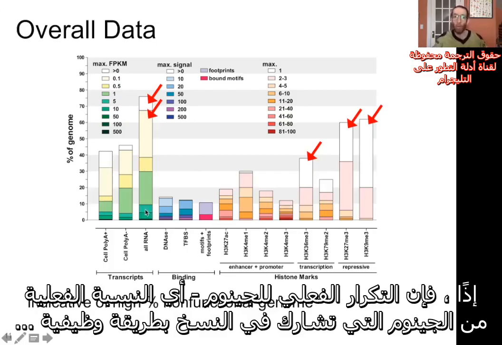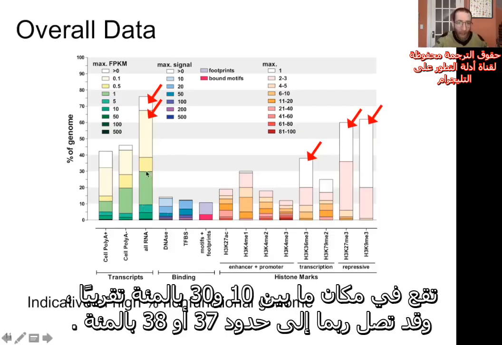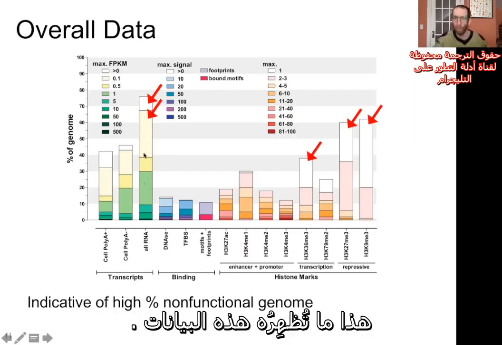So the actual frequency of the genome, the actual percent of the genome that is going to be involved with transcription in a functional way, is somewhere between 10 and 30%, give or take, or maybe up into the neighborhood of 37, 38%. That's what these data show.